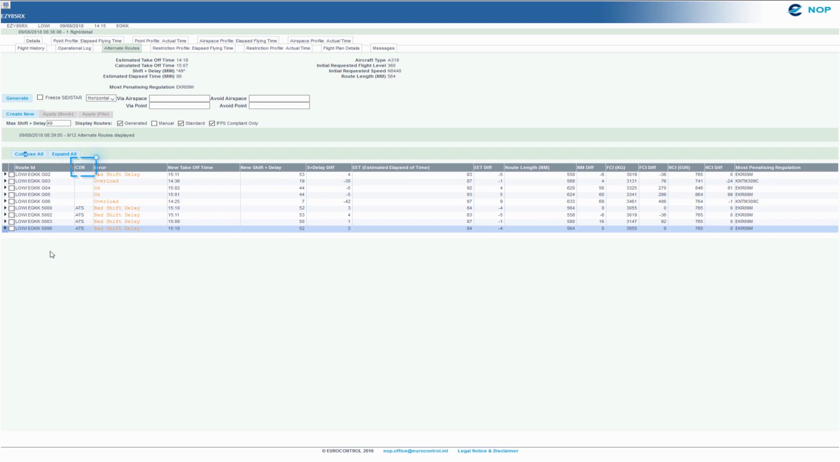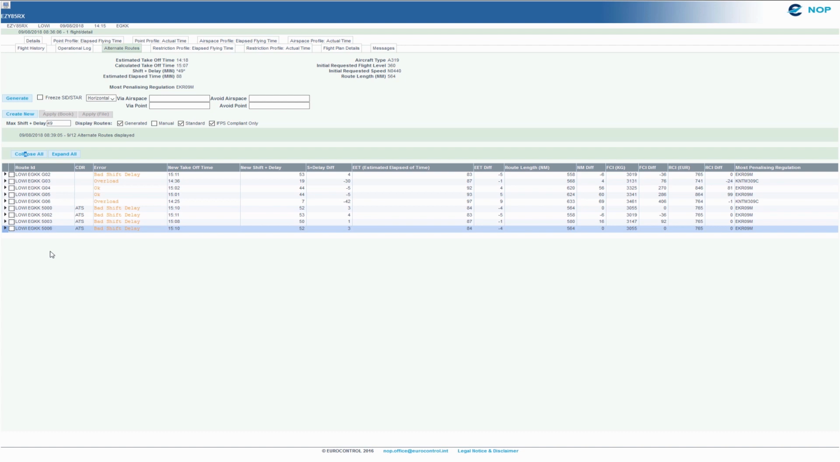For each route, the categories concerning the different portions of the route will be indicated: ATS, CDR1, CDR2. Also indicated are the new takeoff time, the new delay, and the difference versus the current ones.